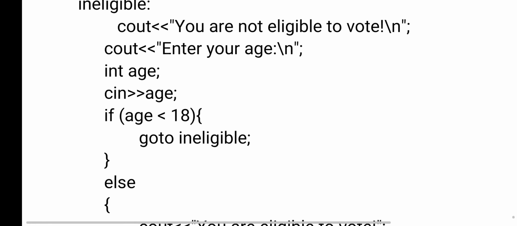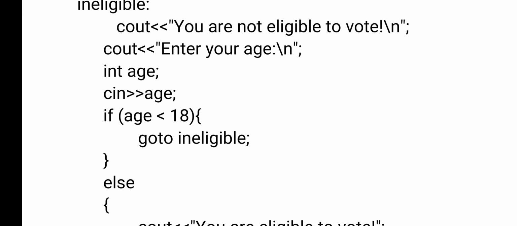Now you see in the int age. Int age means we are taking an age from a user, because here I have used the input function, cin age, which means we are taking the age value from a user. For example, I am taking an age value from a user.